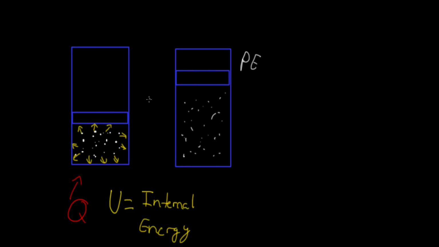And this is a perfect example of the first law of thermodynamics. We start off with one form of energy, heat, and then we get kinetic energy out of that, and that does work. And then now at the end of the day, we have some potential energy. And this is exactly what the first law of thermodynamics is saying, that energy cannot be created, it cannot be destroyed, it can only change form.